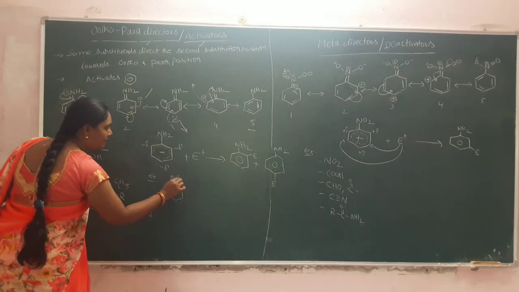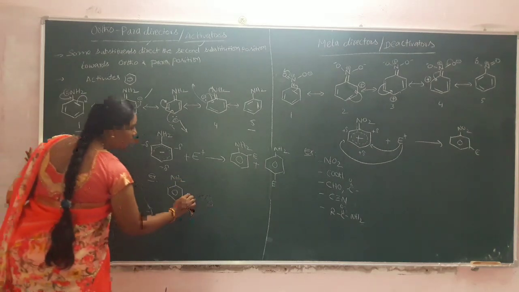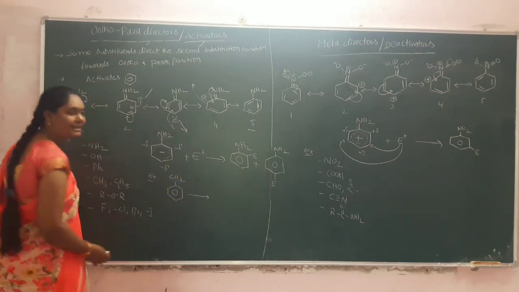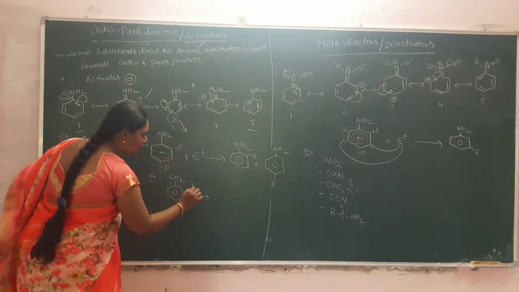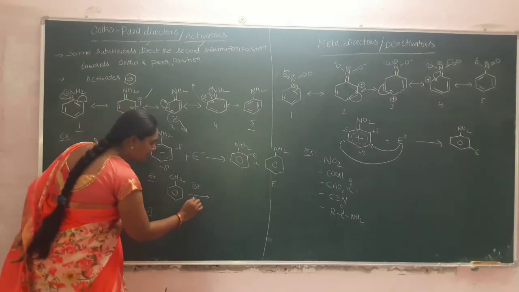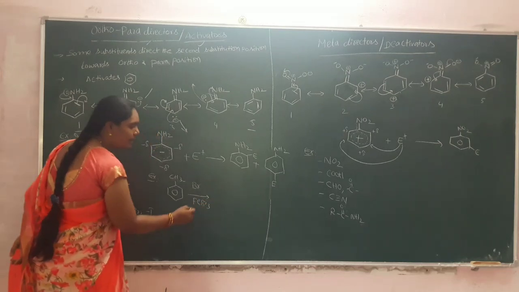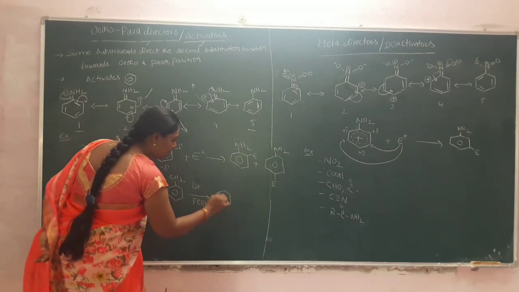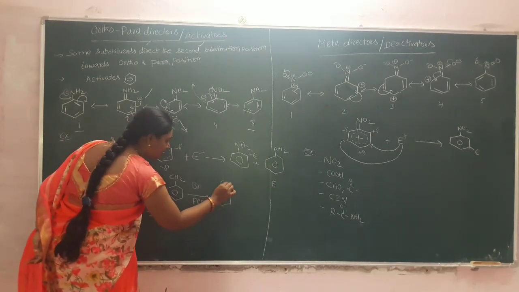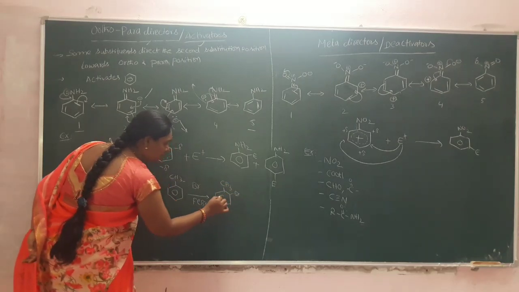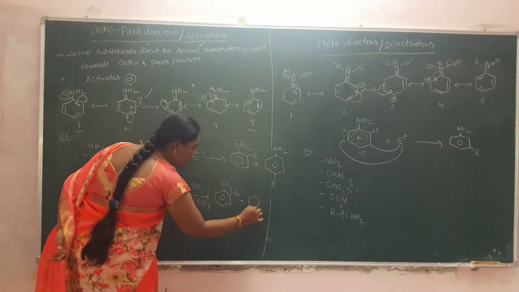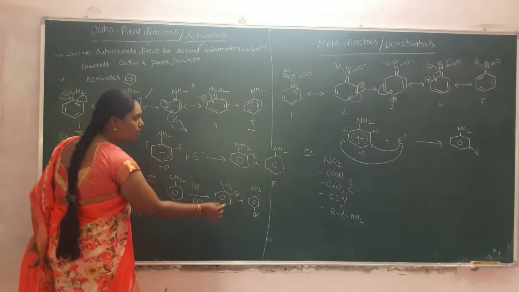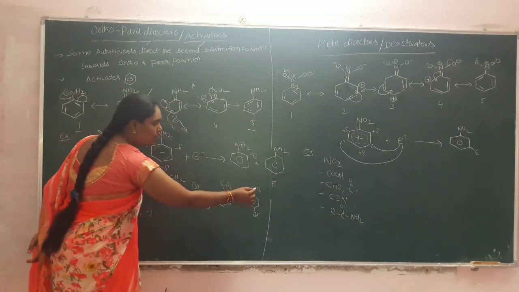take toluene, CH3. Toluene undergoes bromination in the presence of FeBr3, which is a Lewis acid and acts as a catalyst. Then it gives two products, one is the ortho substituted product and one is the para substituted product, CH3 and Br. It is ortho-bromotoluene and it is para-bromotoluene.